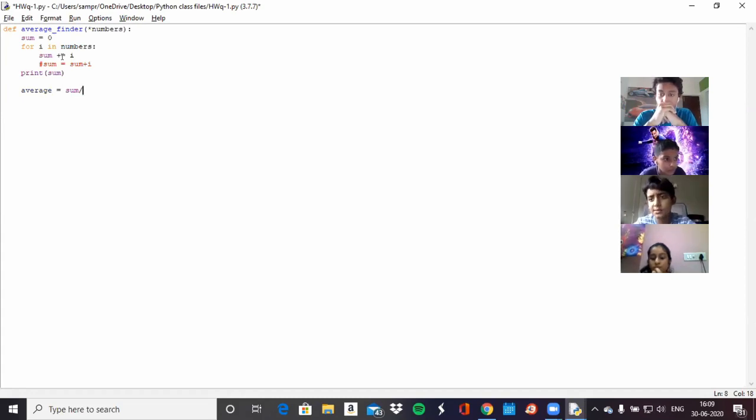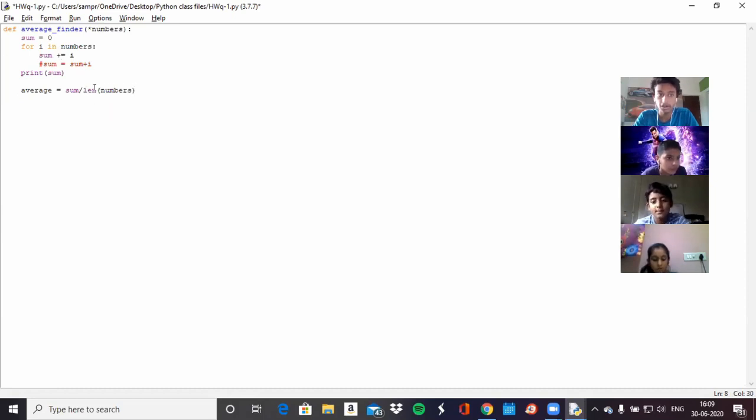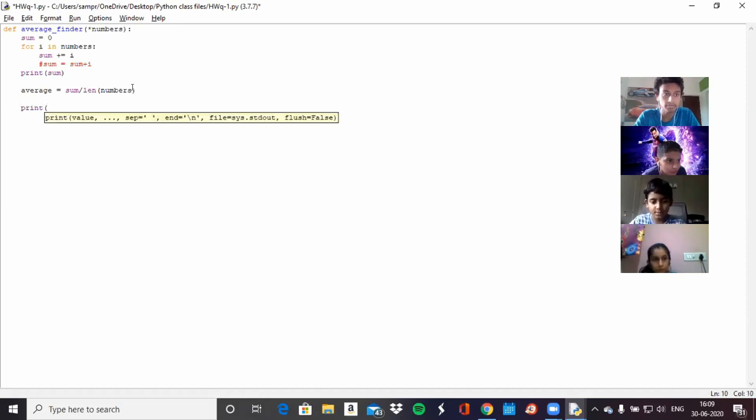You can't exactly put numbers, you can put length of numbers. LEN, open brackets, put the list inside, close brackets. This gives you the average. Now I want to print the average.